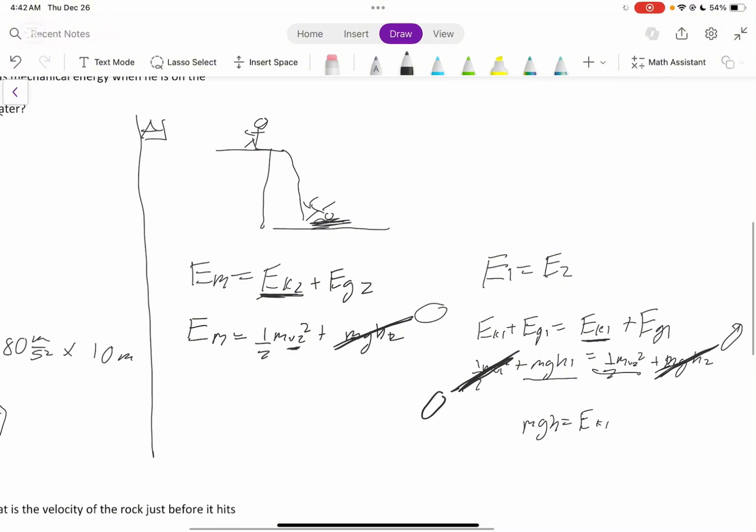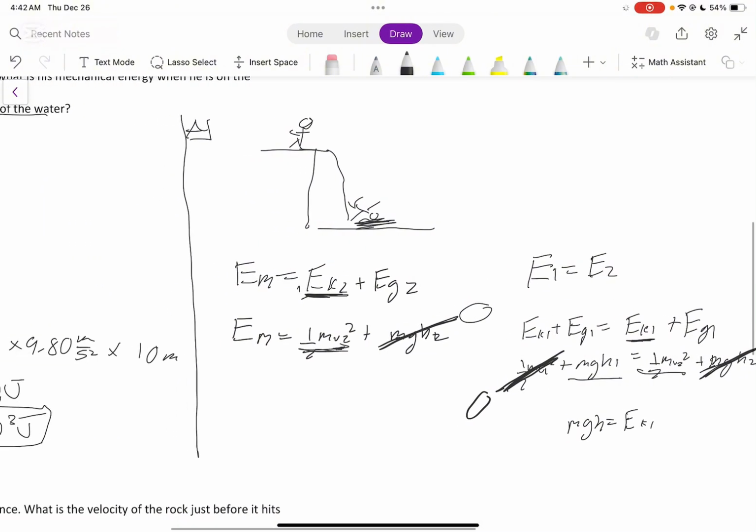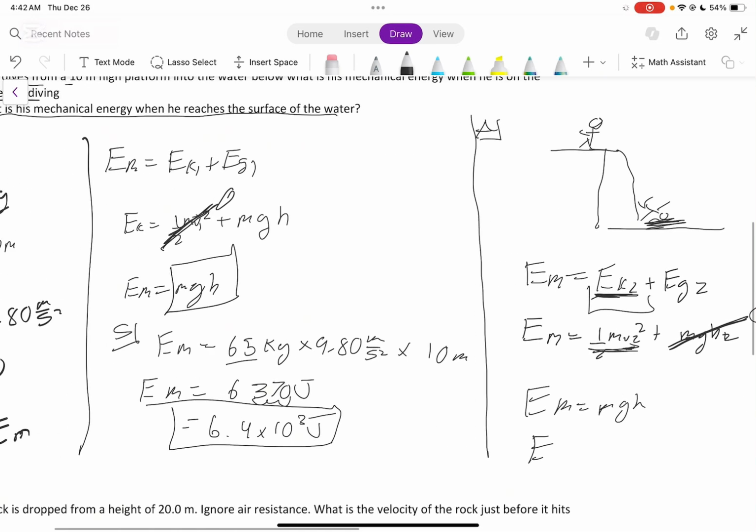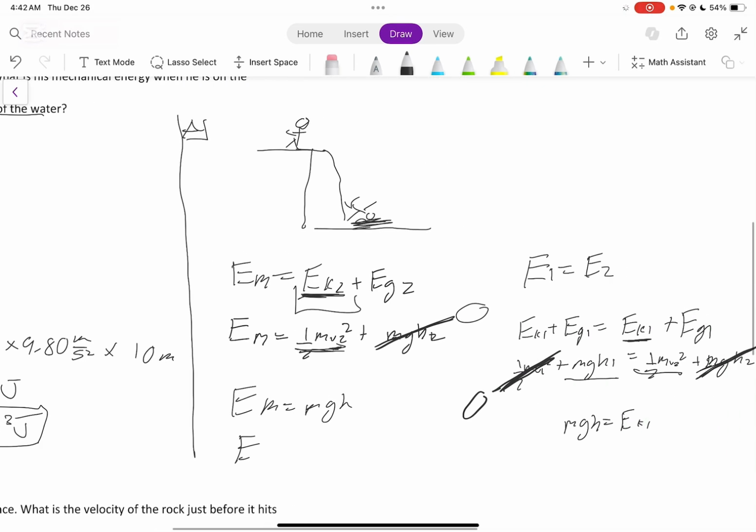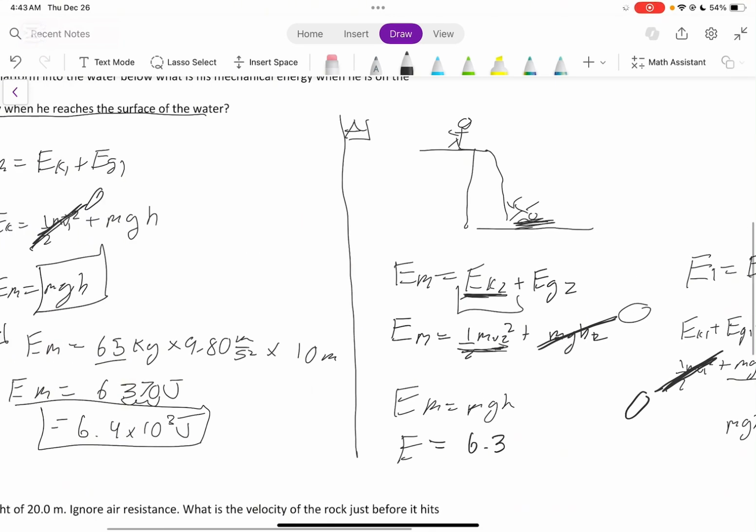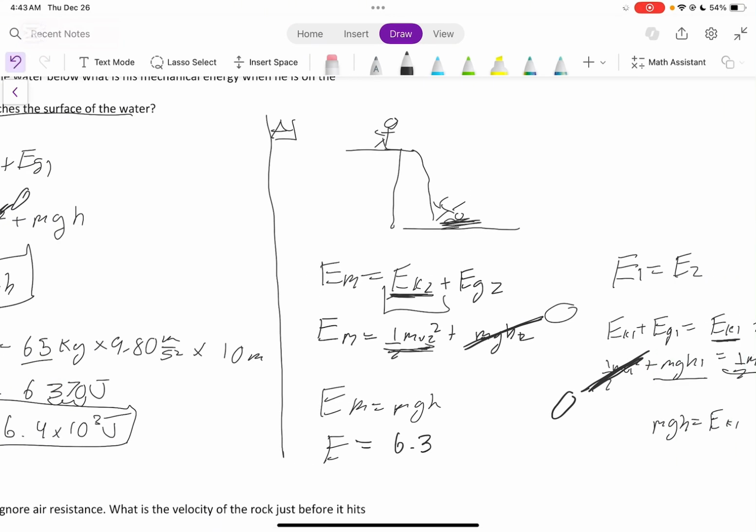So now we know what this whole term is. We know that EM is just equal to mgh. And if we look here, that's the same thing we had in the first part. So if we solve again, we're going to get 6.4 to two significant digits, 6.4 times 10 to the 3 joules. And again, we get the same answer.